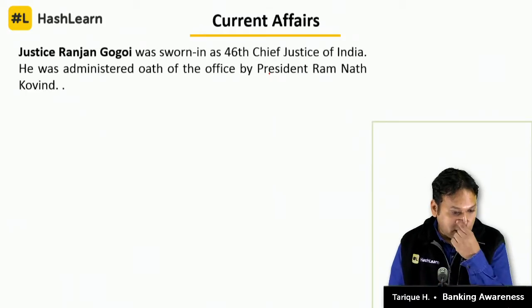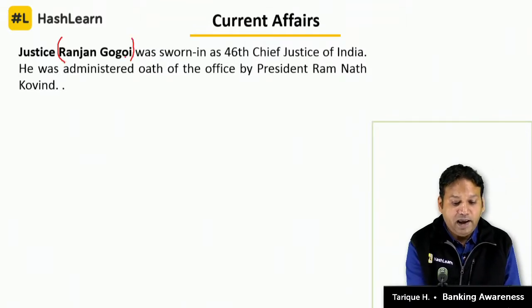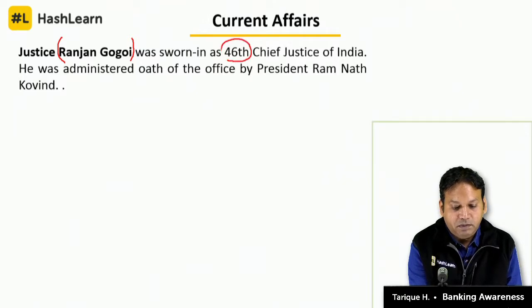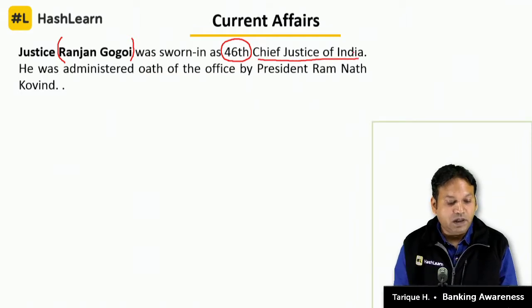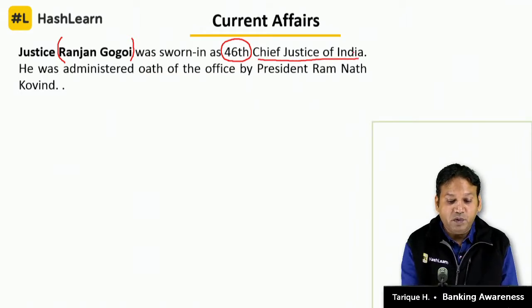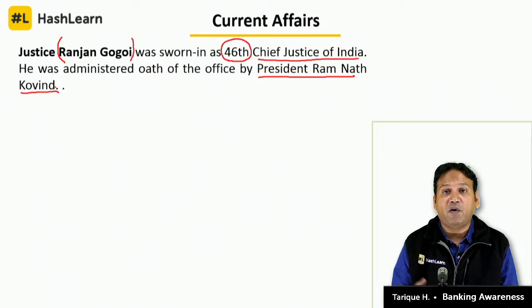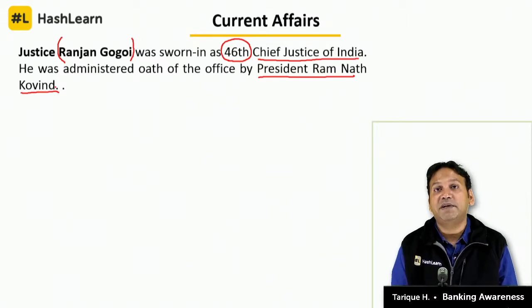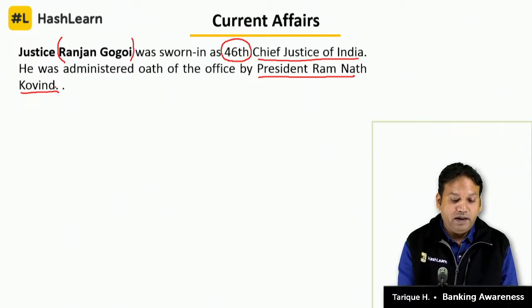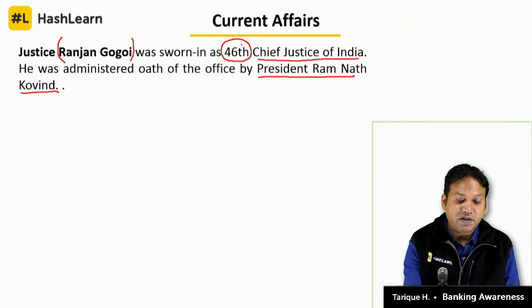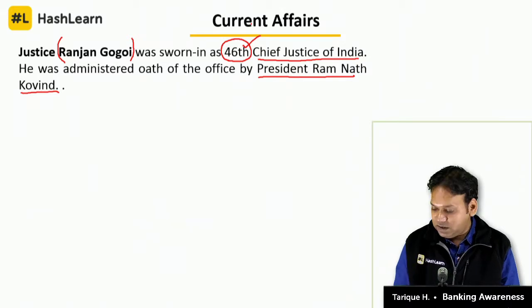Now next is Justice Ranjan Gogoi. Now this is a very recent and important information. Was sworn in as the 46th. Number भी कभी कभी पूछ सकते हैं वो. He is the 46th Chief Justice of India. He was administered oath of office by whom? By President Ram Nath Kovind. So who administers the oath of office to the Chief Justice of India? The answer is the President of India. And who is the President of India right now? President Ram Nath Kovind. And Ranjan Gogoi is the Chief Justice of India, CJI, and he is the 46th Chief Justice of India. वो भी एक question बन सकता है.